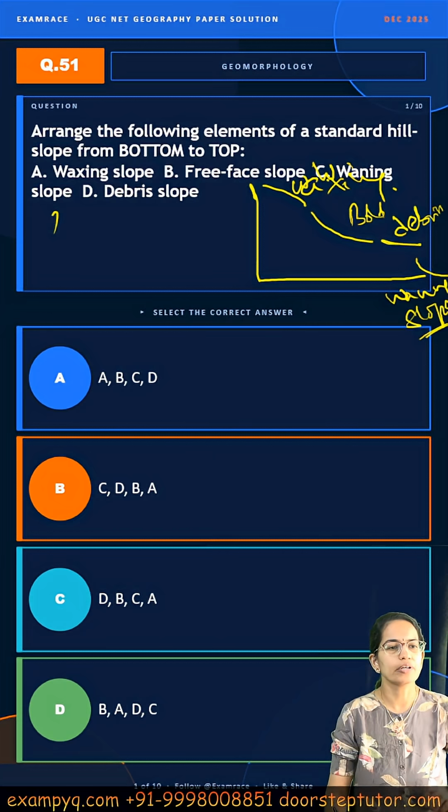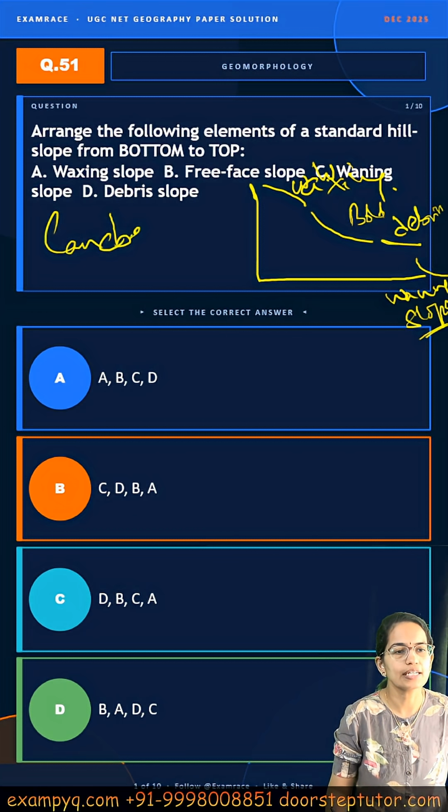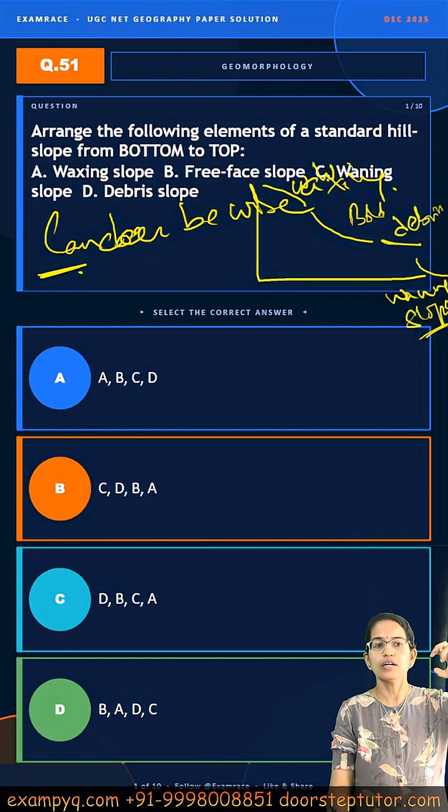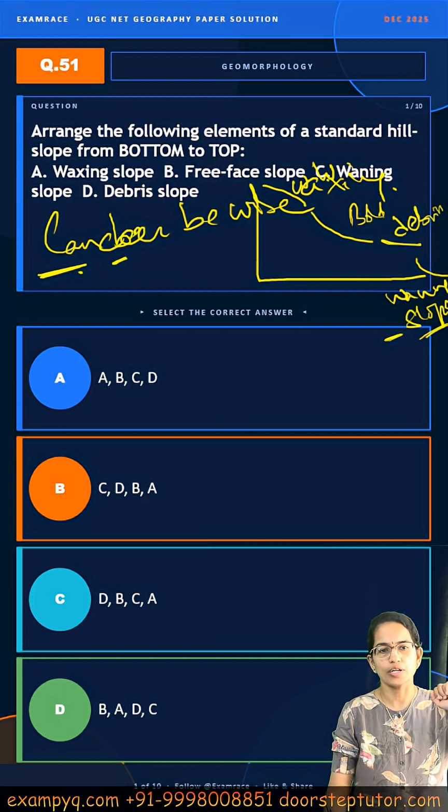Now a good mnemonic is, can deer be wise? How do you remember it? Can, we are talking about the waning surface which is on the bottom, which is concave. Then D for debris accumulation, B for bold, and W again here for waxing. So wise is for waxing.